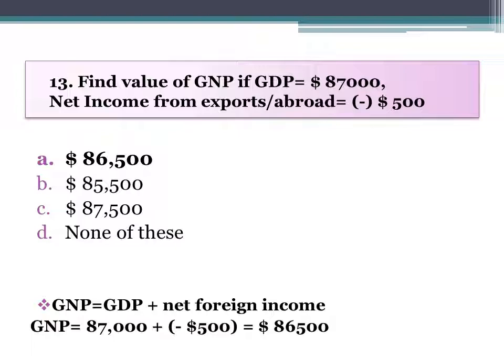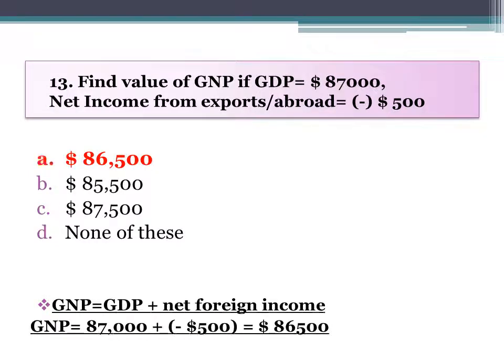So some figures were missing here. The right question is, if GDP is equal to $87,000 and net income from abroad is equal to negative $500, then how can we find out GNP? The formula for GNP is equal to GDP plus net foreign income. Here the right answer is $86,500.